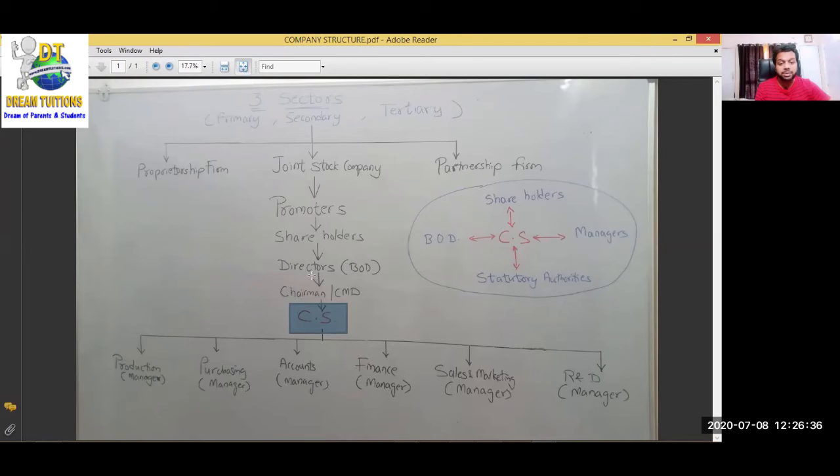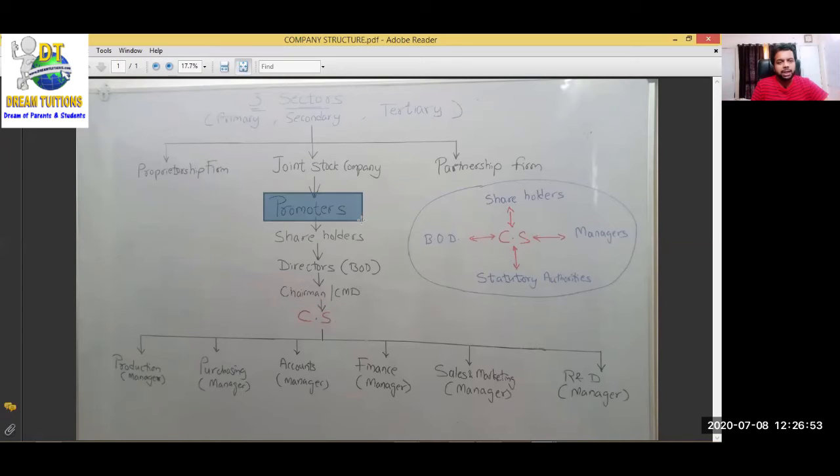And that person comes just under the board of directors. Below the board of directors, who comes? Company secretary. His post is below that, and below that are all the other posts. Below that there are different departments in the company. The rest are employees.